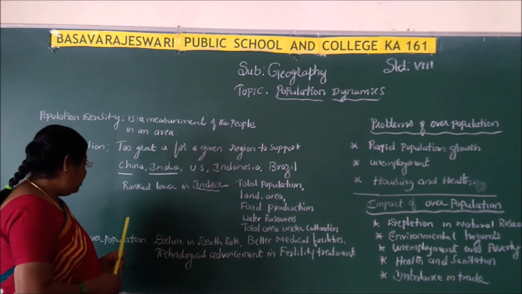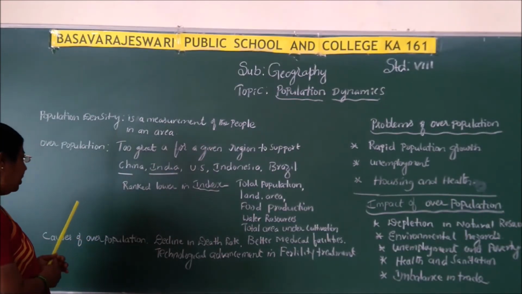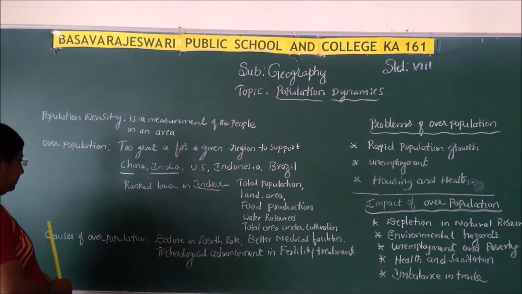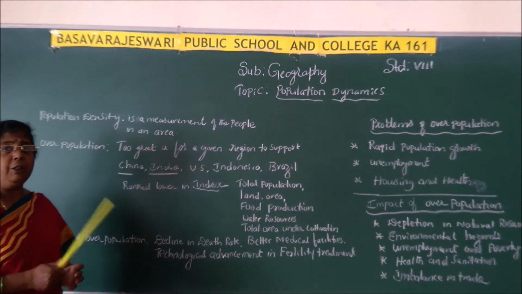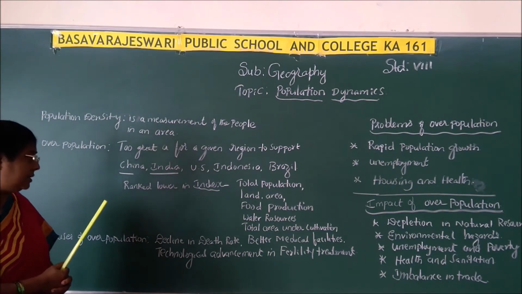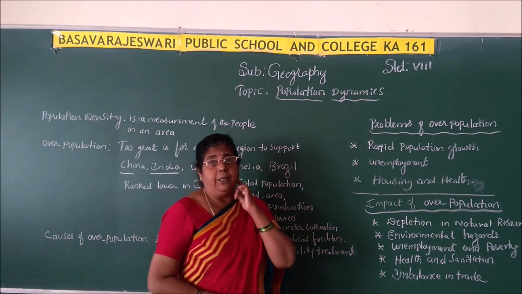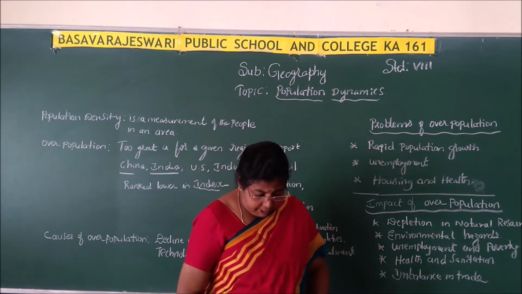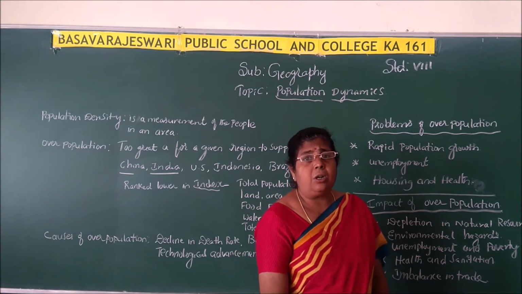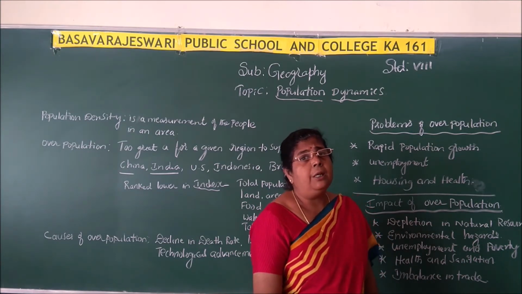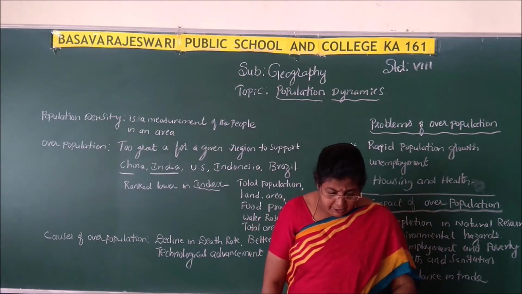Correct, children? Why is this? What are the causes of overpopulation? Why is the population more? What are the causes? The first important cause is the decline in the death rate. As we are all aware, the decline in death rate is caused because of advancement in the medical fields. So you can see the decline in death rate.